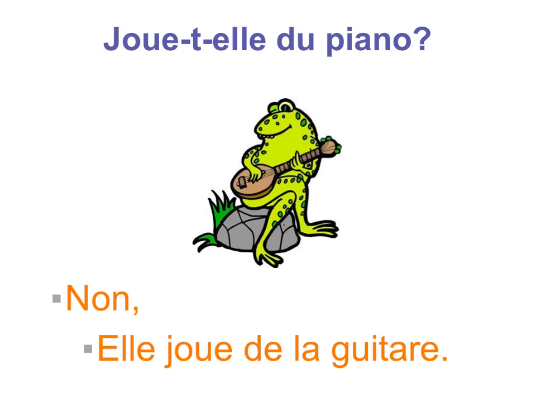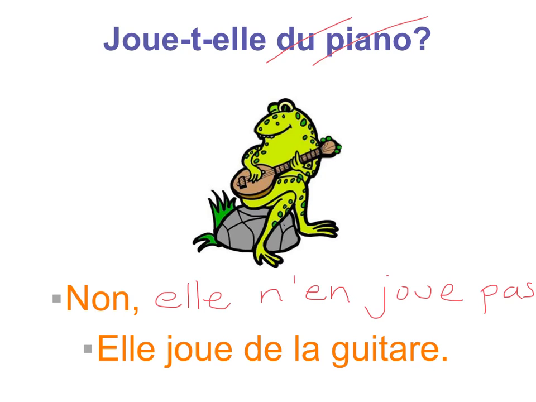Joue-t-elle du piano? Does she play piano? Let's say we're responding to this question, and we want to say, no, she does not play piano. So just like we've seen in the past, the pronoun will go after the ne, but still before the verb. So non, elle, and it's going to be n apostrophe, because when you have an ne before a vowel, you do the apostrophe. Elle n'en joue pas. And we replaced du piano. Elle n'en joue pas, elle joue de la guitare.